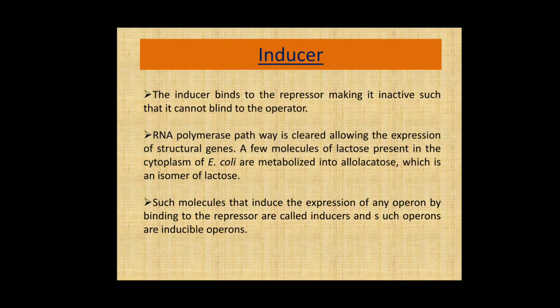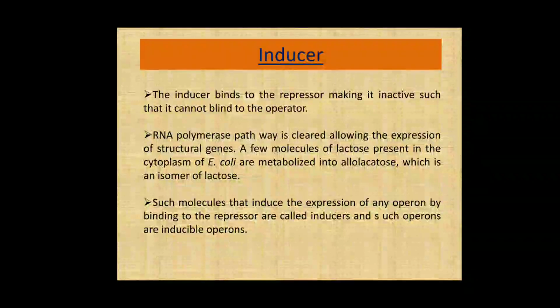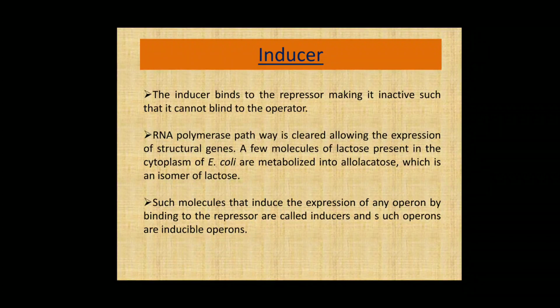Last one is the inducer. The inducer binds to the repressor, making it inactive such that it cannot bind to the operator. So friends, here the inducer is lactose, and this lactose binds to the repressor, making it inactive, so that it cannot bind to the operator when it is present. The RNA polymerase pathway is cleared, allowing the expression of structural genes. Means when this inducer is present, the RNA polymerase pathway is cleared, allowing the expression of structural genes.